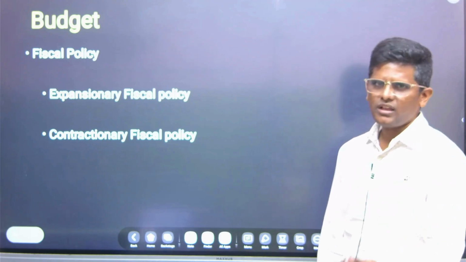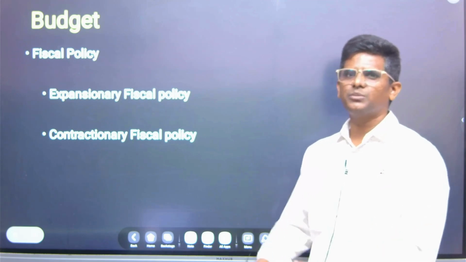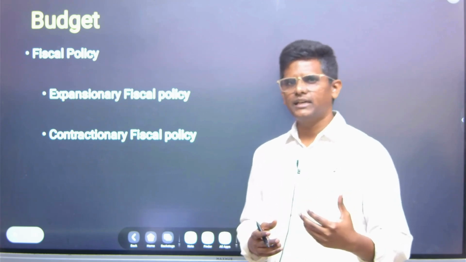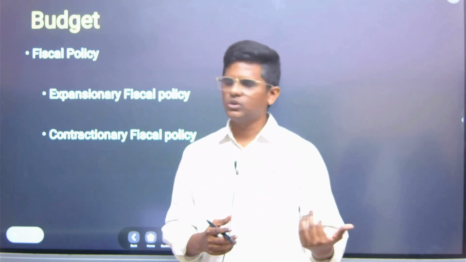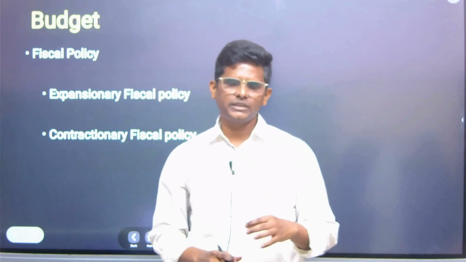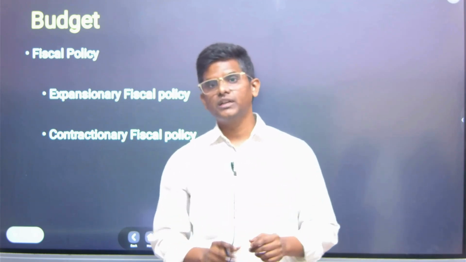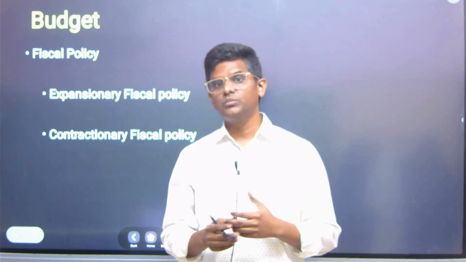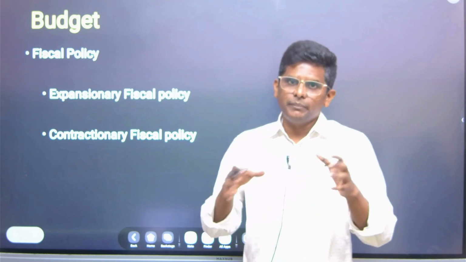Basically, fiscal policy, we keep hearing about fiscal policy, monetary policy. Fiscal policy basically is about two aspects. How you manipulate tax, how much more tax you want to collect or less tax you want to collect, and also how you are going to spend, whether you want to spend on capital expenditure or on the revenue side, and whether you want to spend more than your receipts, through borrowings. So fiscal policy is all about managing that.